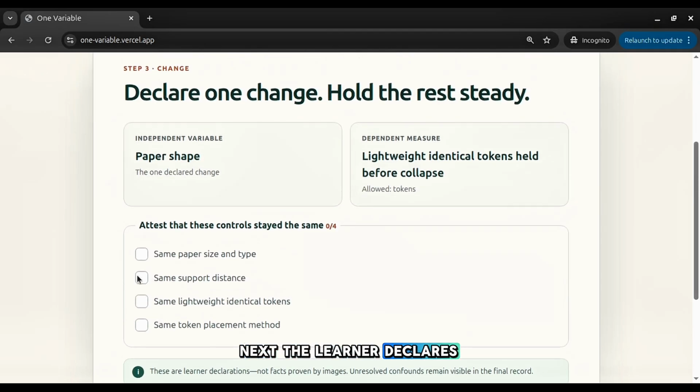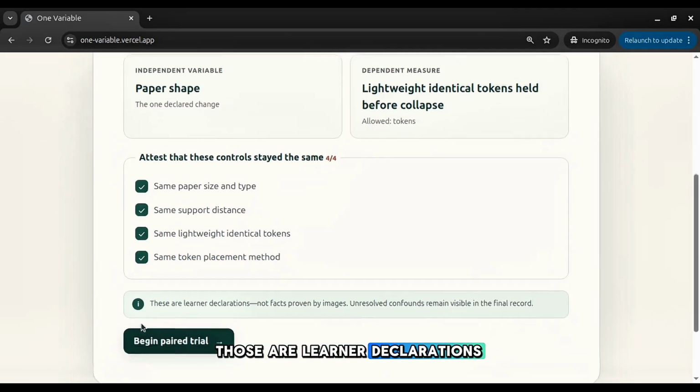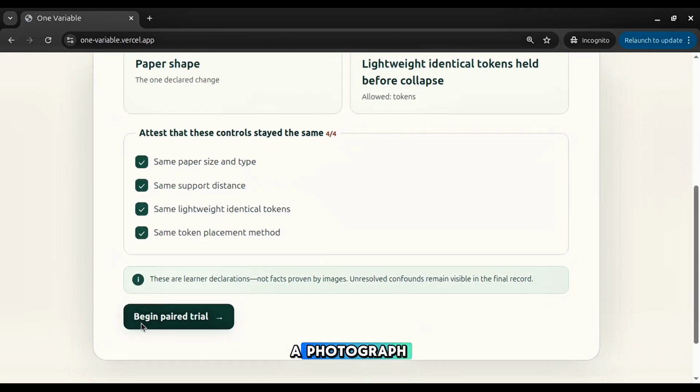Next, the learner declares one change, paper shape, and attests that paper, span, tokens, and placement stayed fixed. Those are learner declarations, not facts inferred from a photograph.